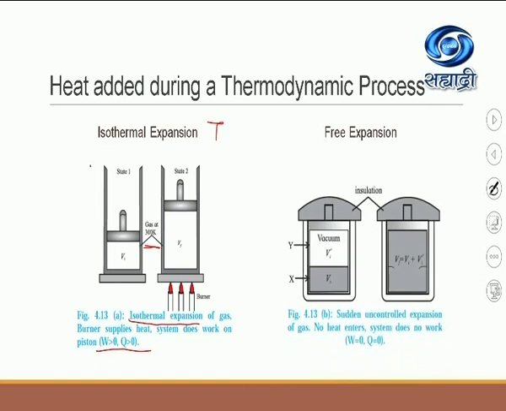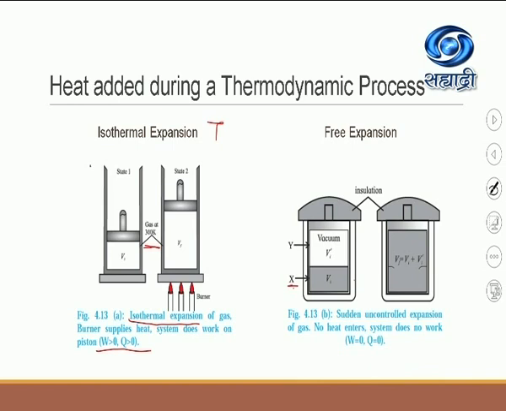Suppose a gas cylinder is kept in an insulating chamber, as indicated in the first diagram. Let the cylinder have two compartments, X and Y. The gas is filled in compartment X with initial volume Vi.